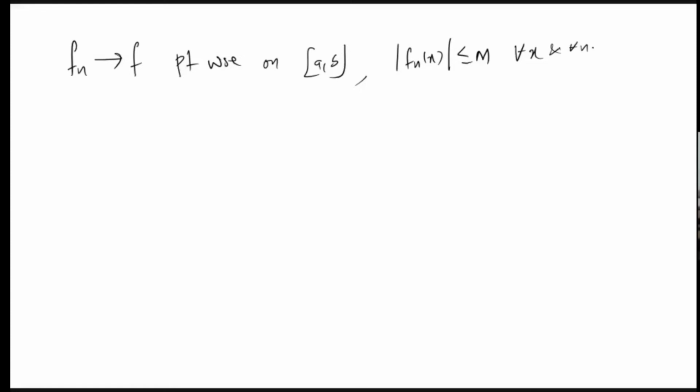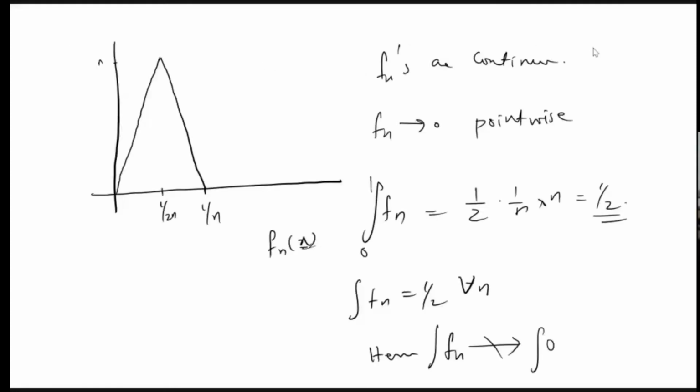That is, it is bounded by a common bound. In the last example it is not like that, because whatever bound you take, there is some n greater than that, and fn of x will be n at some point. So these functions are not bounded by a uniform bound.